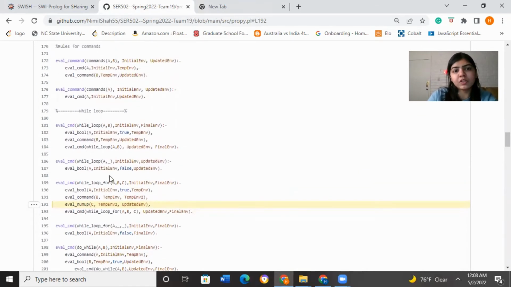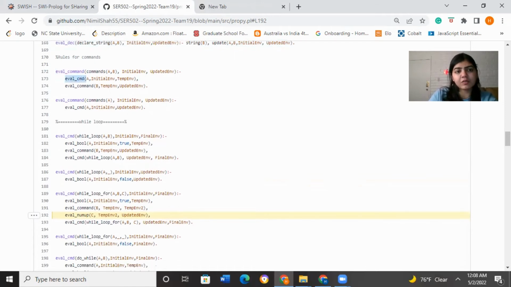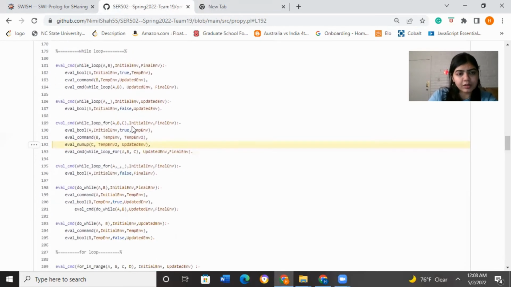We have all those kinds of things in our command. To remove the ambiguity in our command and to support multiple commands, we have this particular eval command, and we have eval cmd associated with it, so that if we have only one, it will go directly into that particular command. But if we have more than one command, then it will evaluate the first command and then it will again go into eval command. So as you can see, we have different rules for our commands.